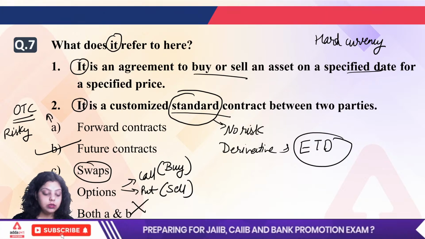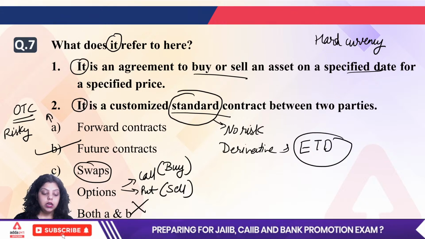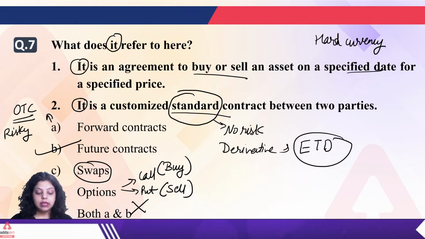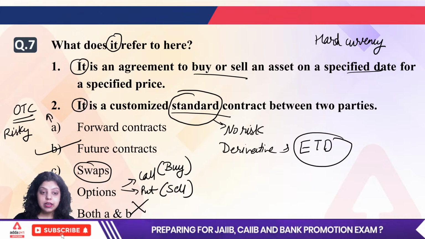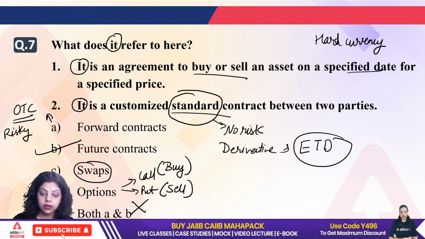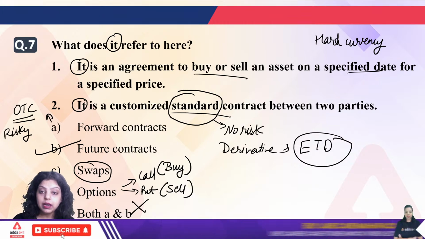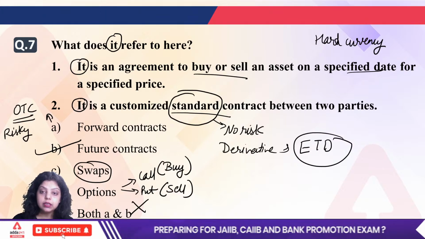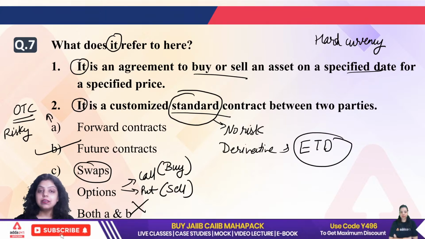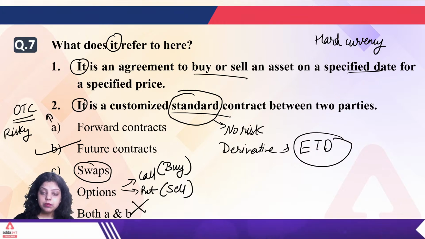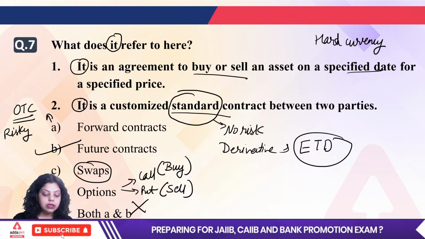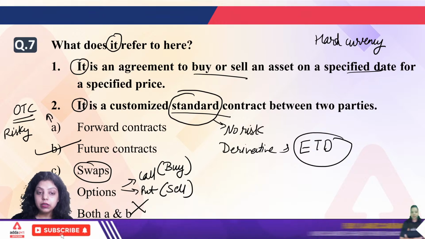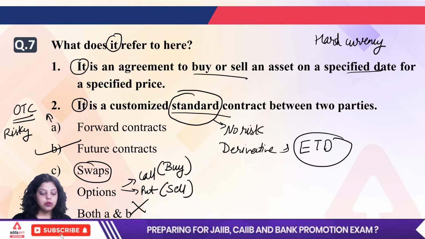So the hard currency actually is not cash, first of all. For hard currency, you have to remember three things. First, the hard currency is the currency which is very much demandable in the international market. Second, the currency which is universally acceptable is known as hard currency. The currency that any country is ready to accept is known as hard currency. And the third is, the currency which is easily convertible is known as hard currency. Physical currency is not hard currency.